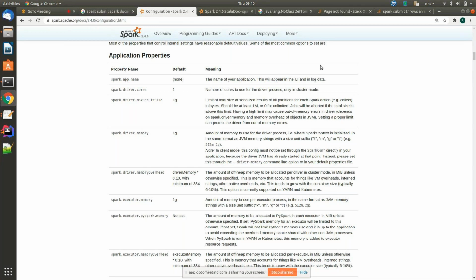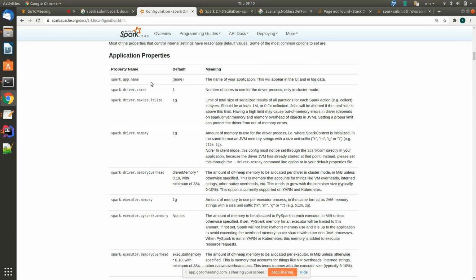Yes, tell me, please go ahead. If I have to change 2 or 3 values, how do we write it? Again write .config, and then the property name and the value in double quotes. Again one more .config. However many configurations you want to change, that many .config calls you write.